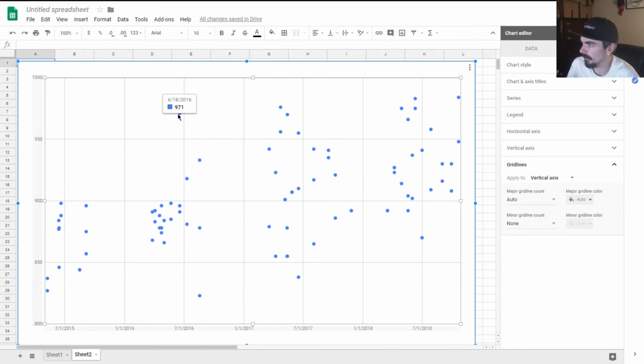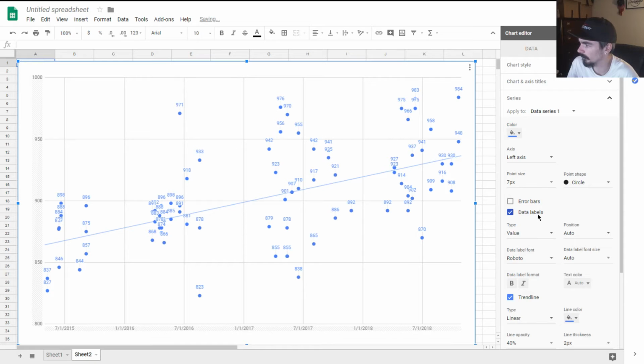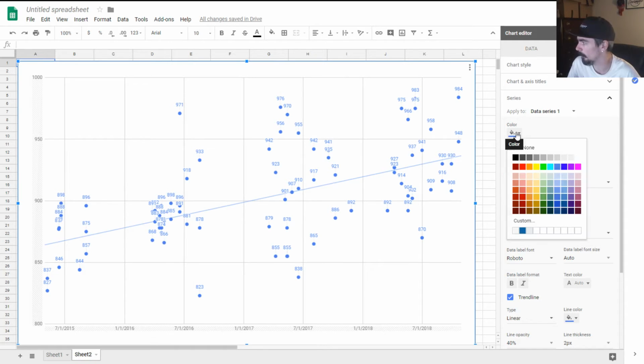So we can see that I had at least one round in the high 900s about once per year. This year I had a couple more up there. But what we can do is if you go to series, we can see a trend line. You can also throw on data labels. Depending on how many dots you have, this might be very cluttered is the word I would use for it. But since I don't have that many, we'll keep them up.